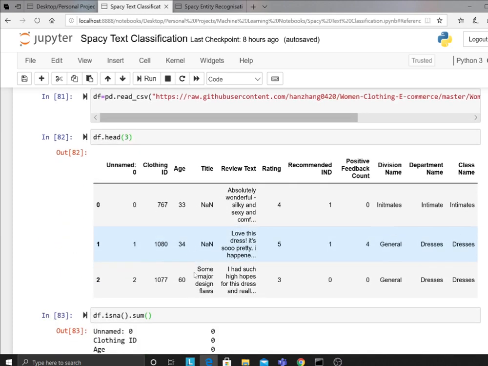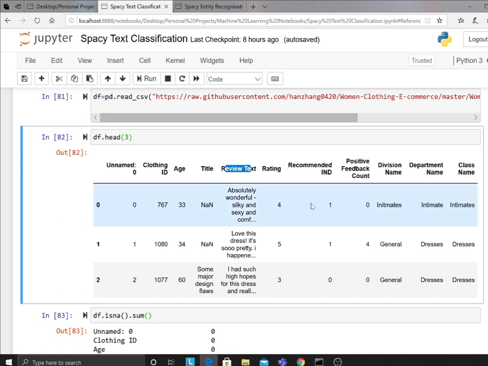So basically, as you can see, I have printed that so you can see we have clothing ID, age, title. We have a review text, what exactly the person entered. We have a rating, recommended IND. That is basically a sentiment, whether this is recommended, like a positive or negative. Positive feedback count, division name, department, and so on. So we have all of that.